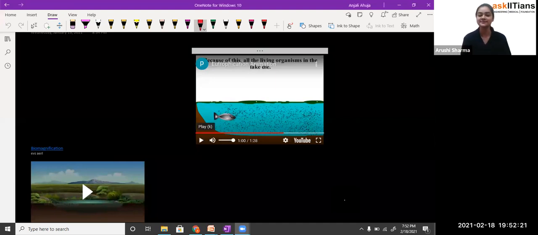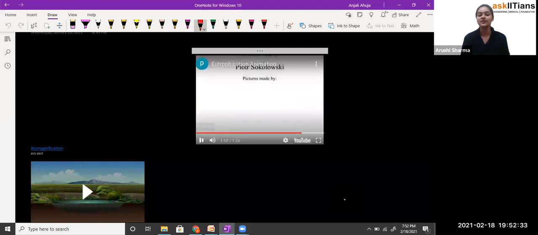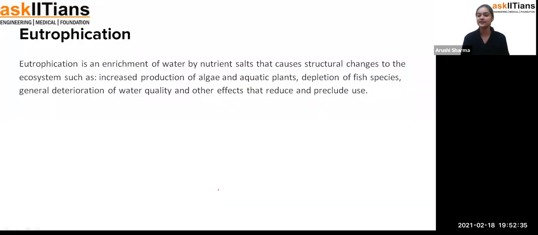Fine, students. Fishes one more. Exactly, because there is no oxygen, so how are they going to survive? Exactly. So students, this is the eutrophication process. So we can see here, just a second.